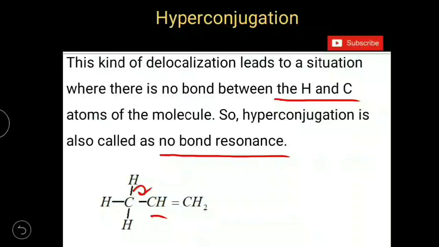Because of the delocalization of the sigma electron pair, the conjugated pi bond will also be delocalized, which leads to the formation of this structure. And in this structure, there is no bond between the carbon and hydrogen atom. So, hyperconjugation is called no bond resonance.